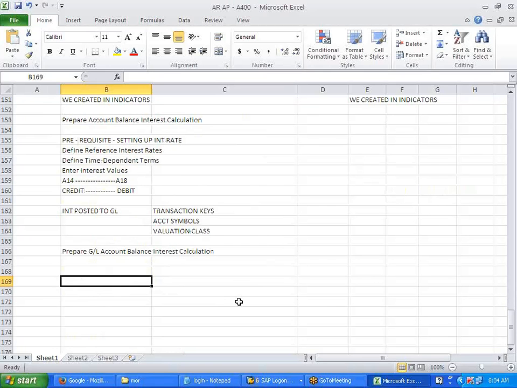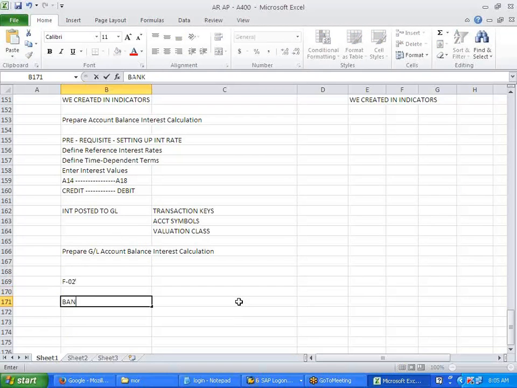Okay. Now let's test this. So what we'll do is, we first need to take a loan. If you are taking a loan, what is coming in? Cash is coming in, bank, from the loan account, whatever loan we have.